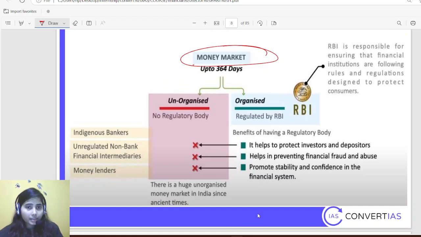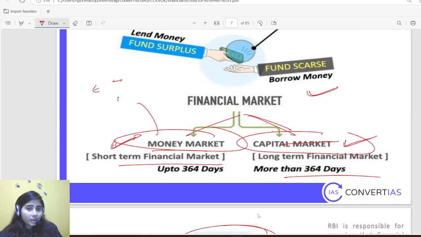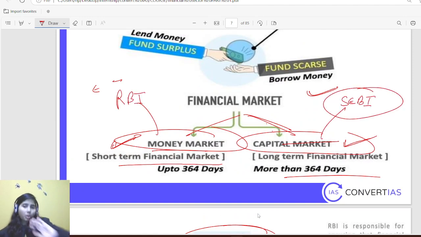So money market. There are two kinds of money market: organized and unorganized. First I'll talk about organized, then the unorganized one. Organized money market is regulated by RBI. Please try to learn it: money market is regulated by RBI and capital market is regulated by SEBI. Mostly, not every aspect of capital market, but most of it is regulated by SEBI. There are some small important things regulated by RBI, but SEBI has a broader role in capital market.